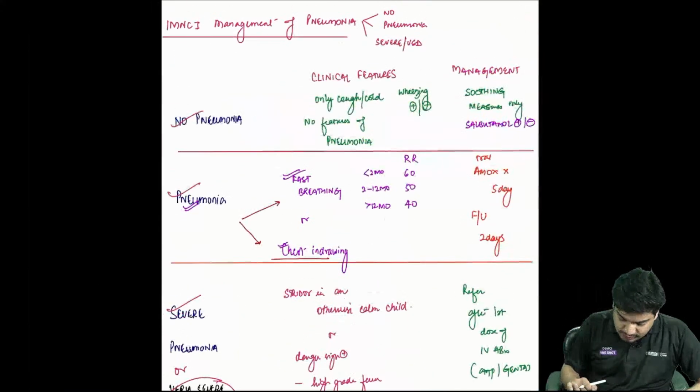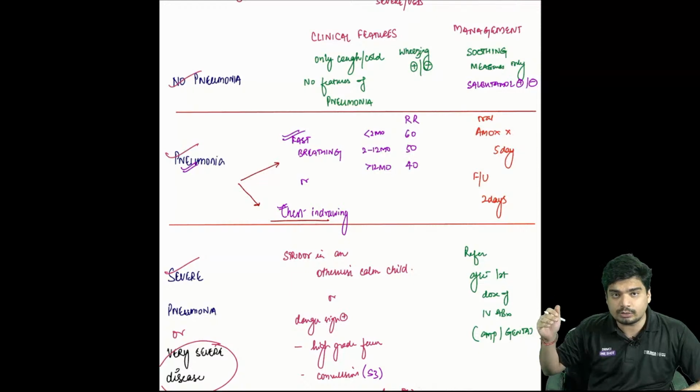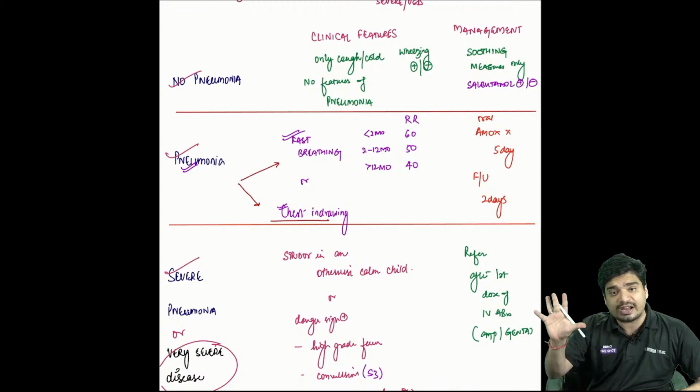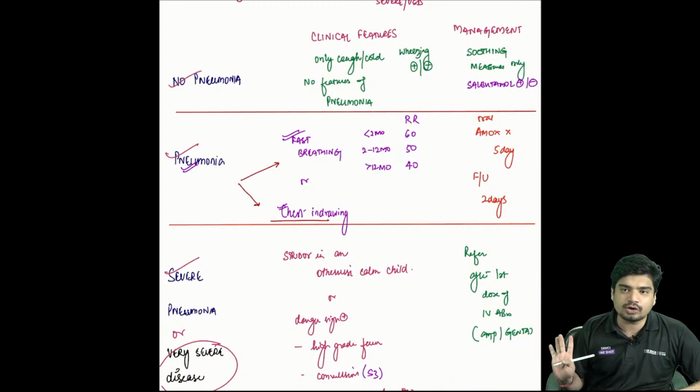So this is the IMNCI management of pneumonia. First, classify the child into no pneumonia, pneumonia or severe pneumonia. No pneumonia, Vicks ki goli lo, khich khich dur karo. Pneumonia, amoxicillin for 5 days. Severe pneumonia, refer after the first dose of IV antibiotics.